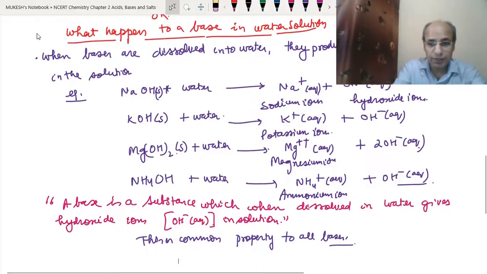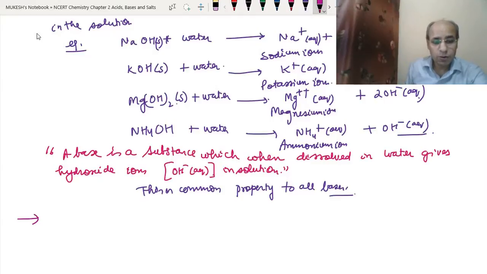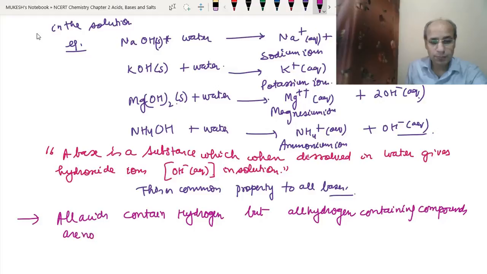So we can write one line here. This is a very important line: all acids contain hydrogen, but all hydrogen containing compounds are not acids.